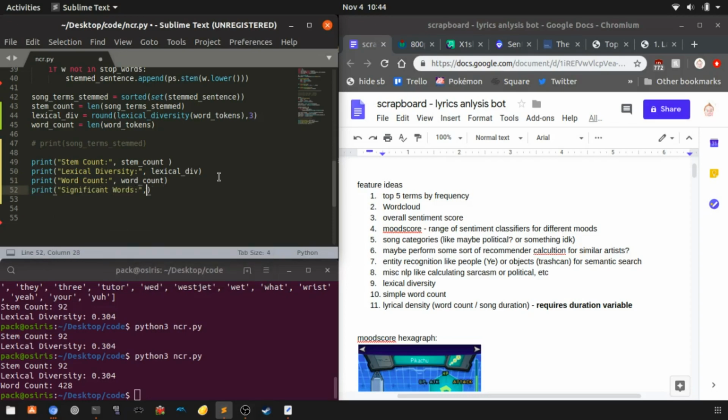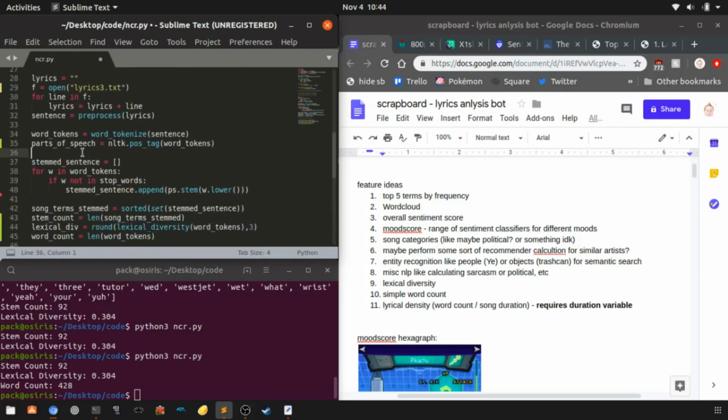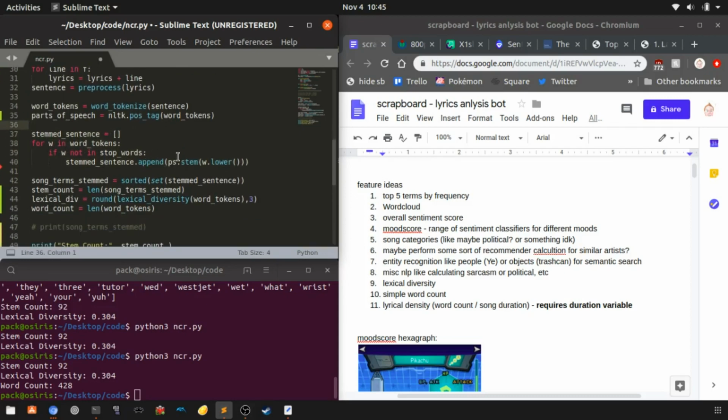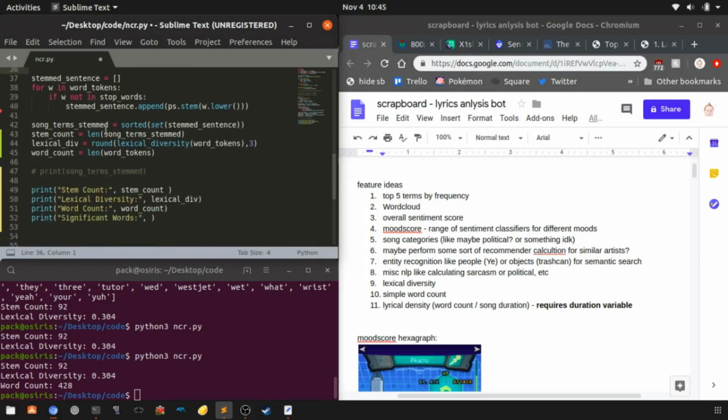So remember when I was saying that I didn't know where to put the word count? It's because we're doing different steps of processing. So after I take out the stop words, or well, no, hold on a second. It's the stems. But it wouldn't be unique. Yeah, okay, we will do that then. So that is the stem count. So we will actually just refer to this, we're going to put this down here, as the unique word count.